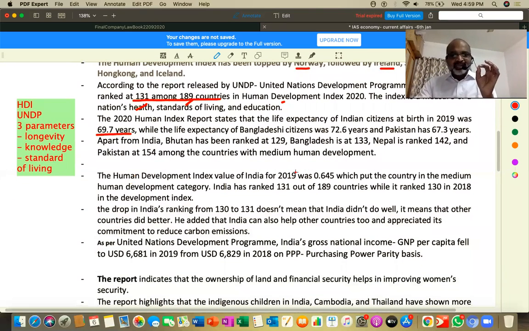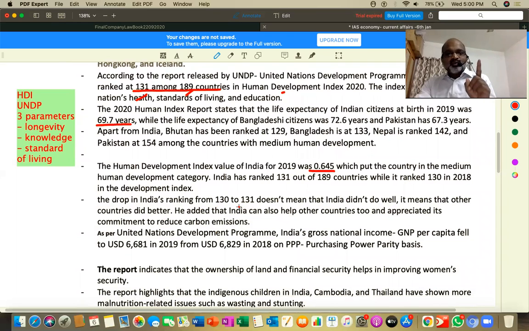Next, the Human Development Index of India in 2019 was 0.645, which put the country in the medium human development category. India has ranked 131 out of 189, while it ranked 130 in 2018. So there was a slight change from 2018 to 2019, but 2019 and 2020 remained the same. The drop in ranking from 130 to 131 does not mean India did not do well. As I told you, other countries have actually fared well. That is the only thing.